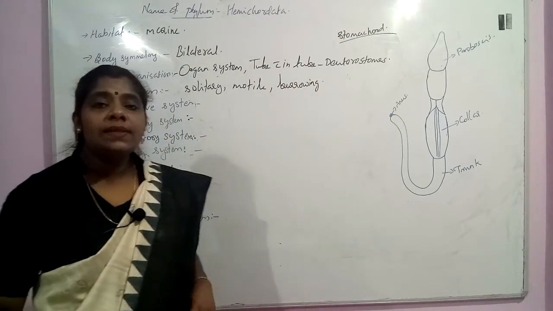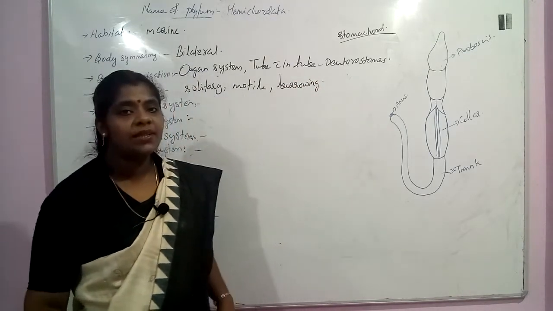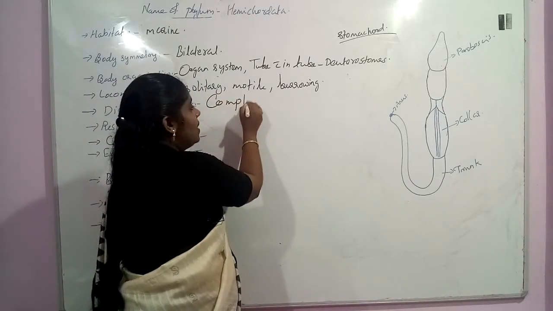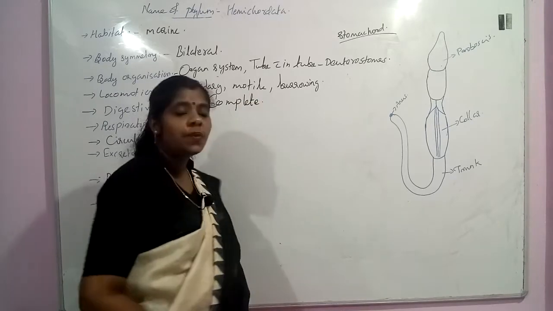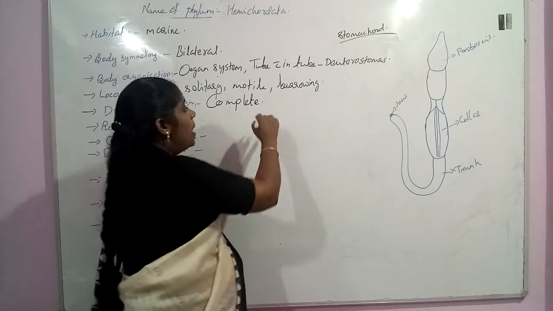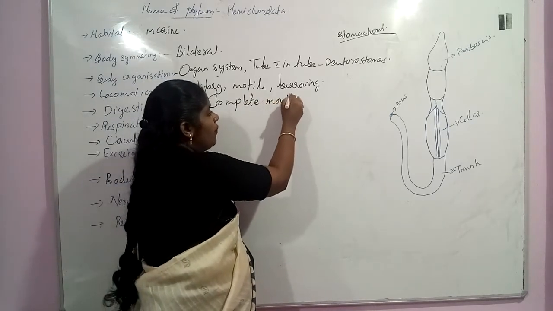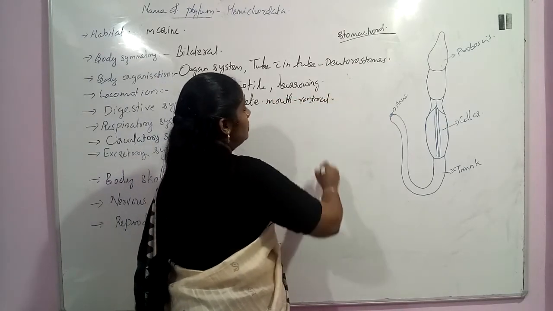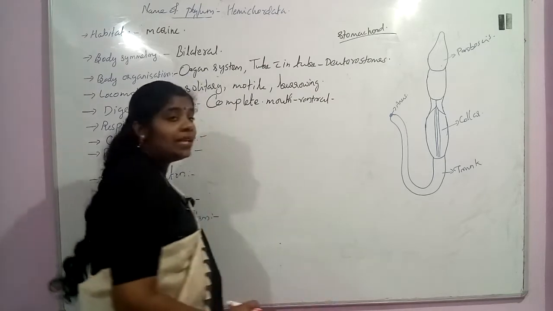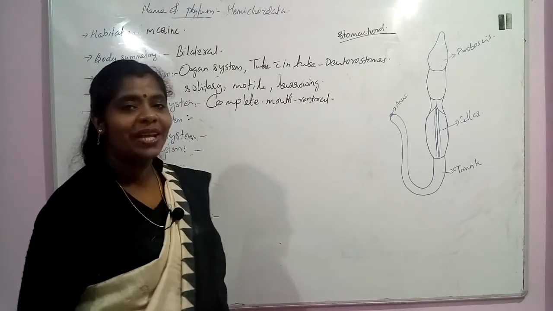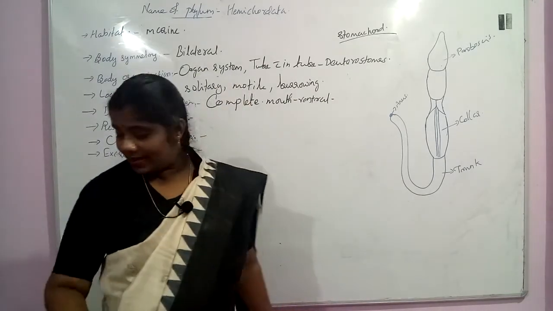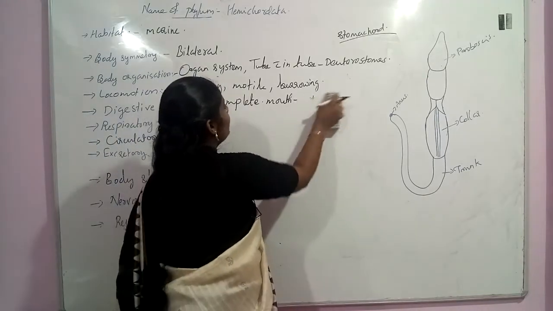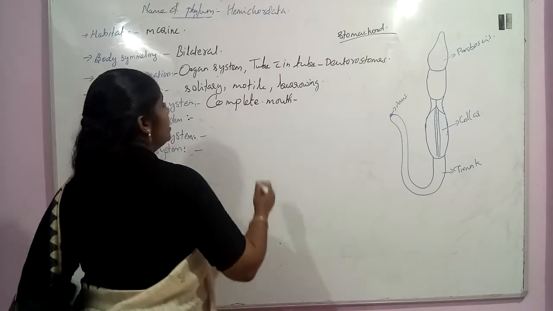Now the digestive system present in this group of organisms: they have a complete digestive system. Avarkunda. They have a mouth which is present in the ventral part of their body. Mouth evideya kana? Ventral part of the body. And the anus... mouth is present in the anterior, not ventral, okay, anterior. Suddenly I was thinking about echinoderms, I'm sorry. So here the mouth is present in the anterior portion.